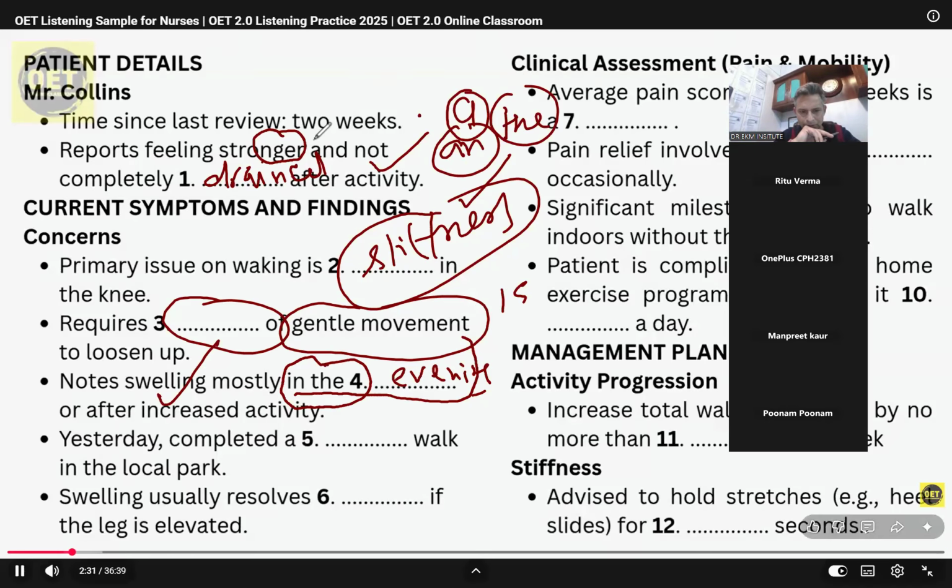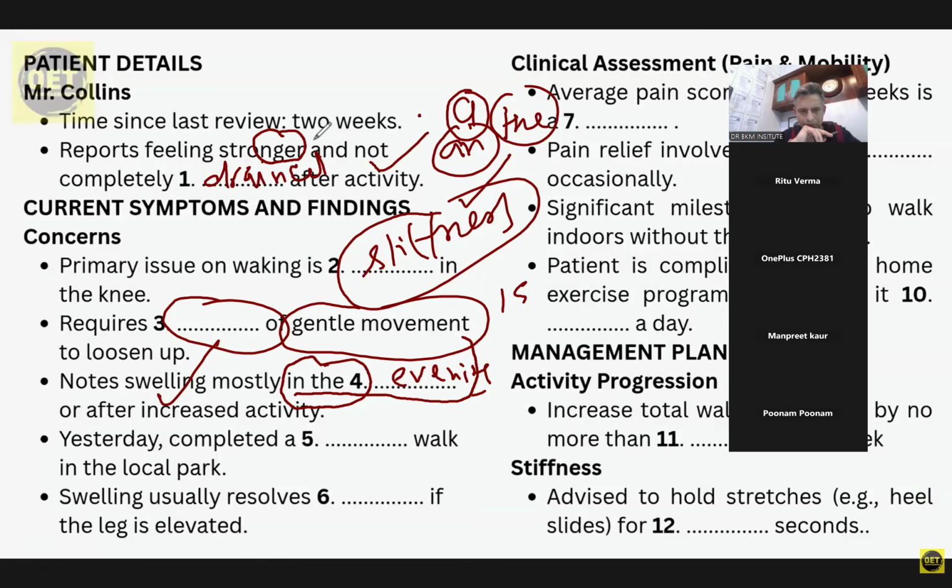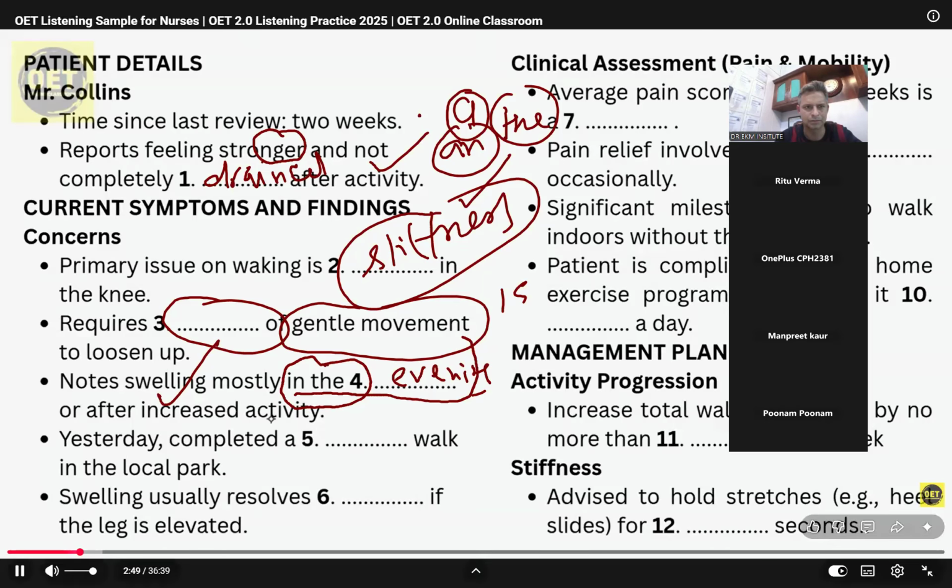For example, yesterday, I walked around the local park for about 20 minutes, much further than I've been doing. And by the time I sat down for dinner, my knee felt a bit puffy. It's not huge, but it's definitely there. Writing another note, mild swelling after increased activity. And how does that swelling feel?